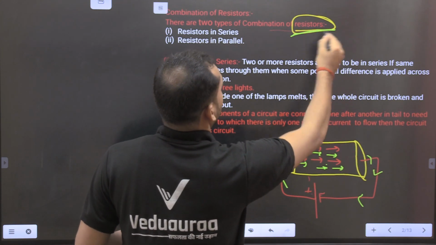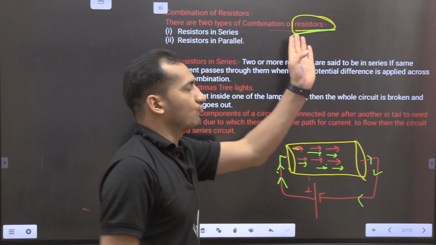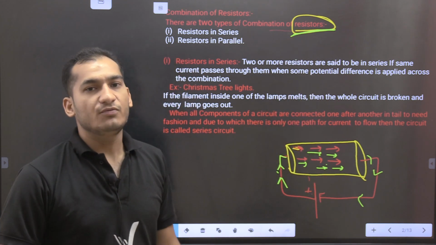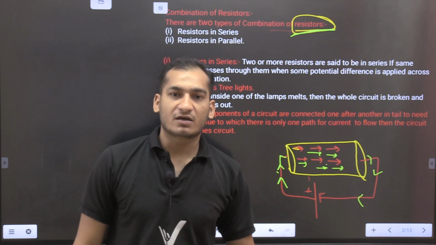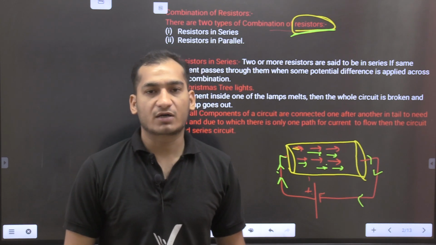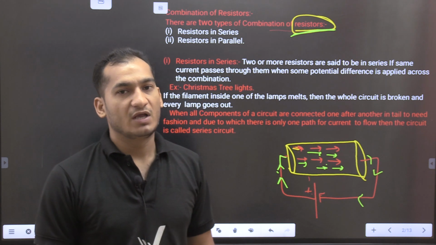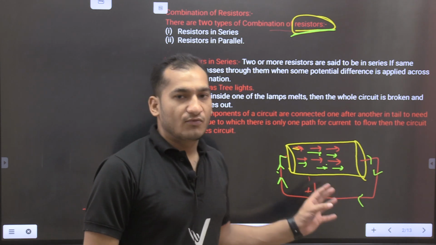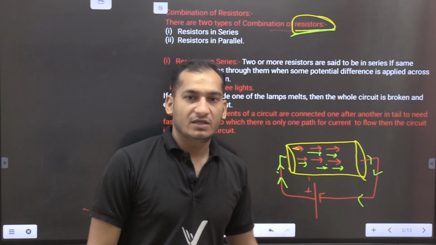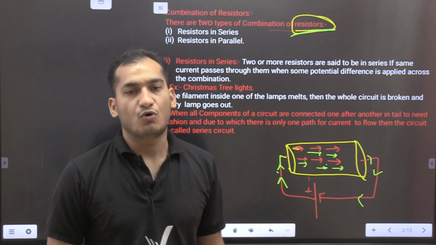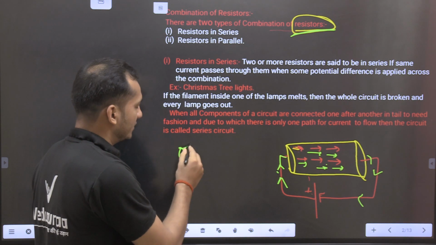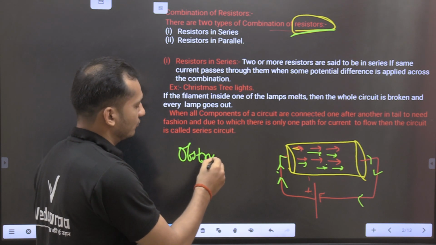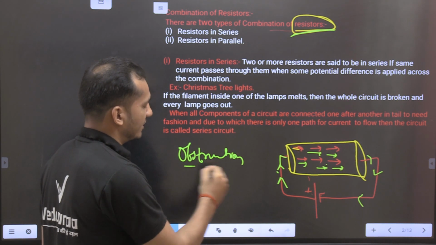Now, what is the meaning of resistor? You see here, if any obstructions are present inside the conductor, if electrons are flowing inside the conductor and there is an obstruction, now what is the meaning of obstruction? Understood? First you see what is the meaning of obstruction.